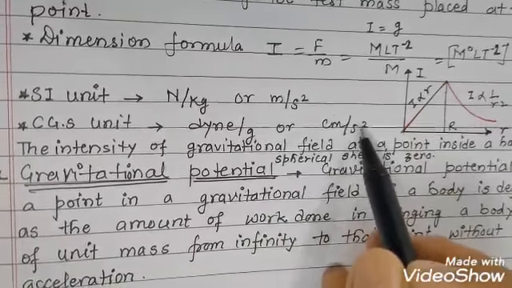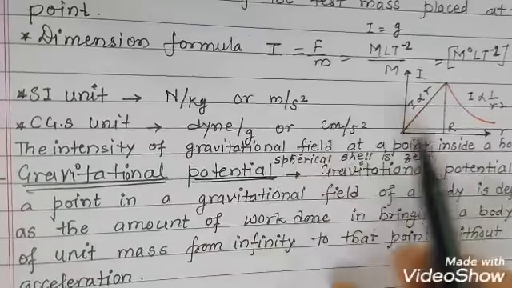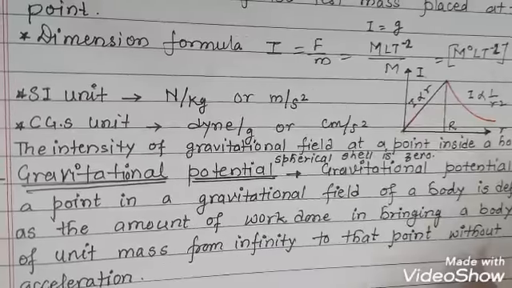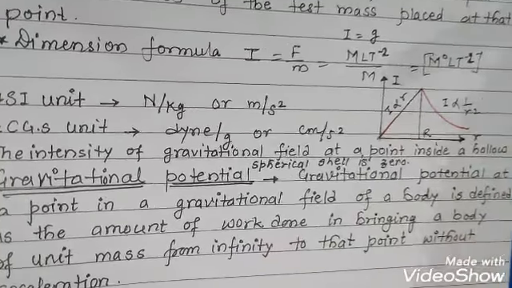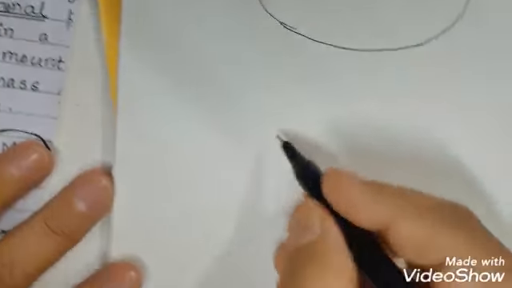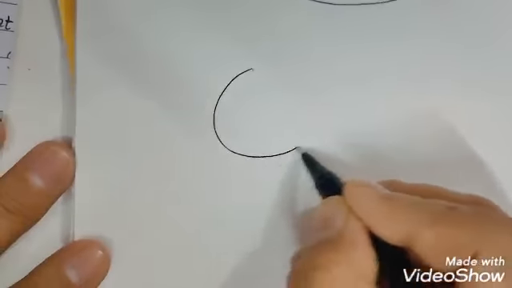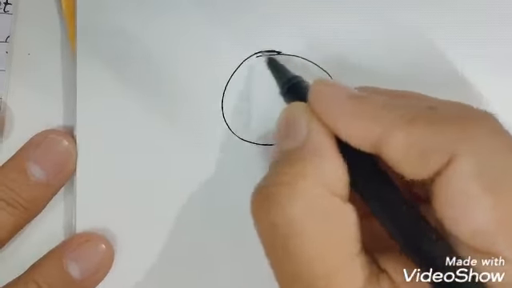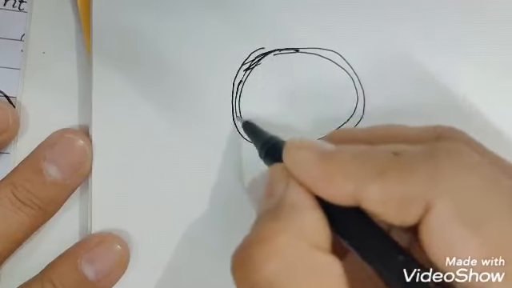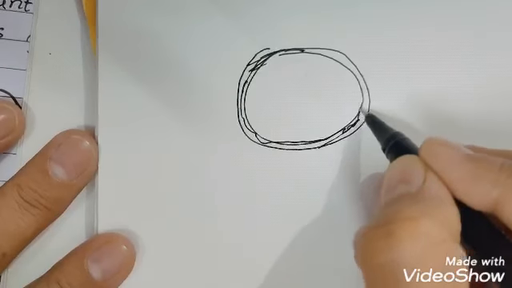Now we'll discuss the intensity of the gravitational field at a point inside a hollow spherical shell. This will be 0. As we have discussed before, suppose this is a spherical shell of some thickness, that means a hollow spherical shell.